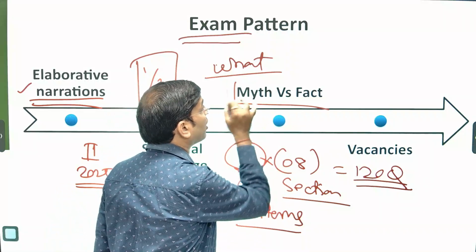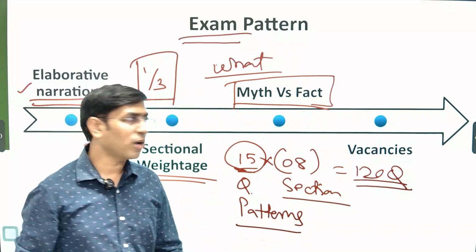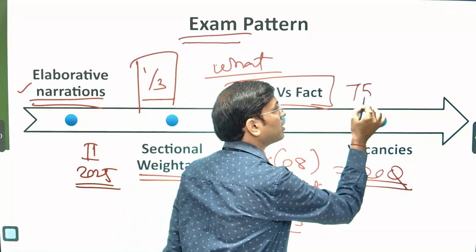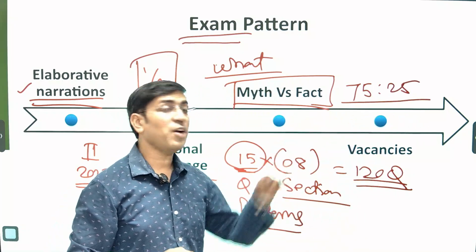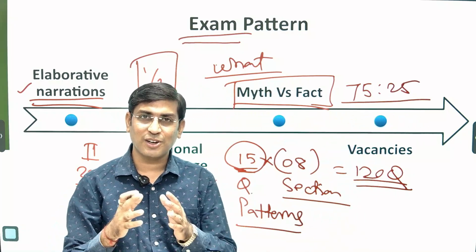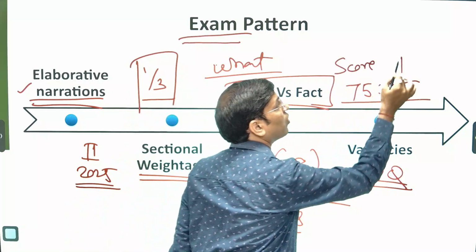Myth versus fact. Now, this is again one of the key important points. Generally, keep into account our ratio for selection is 75 to 25: 75% is the score in the examination, and 25% is for the interview.